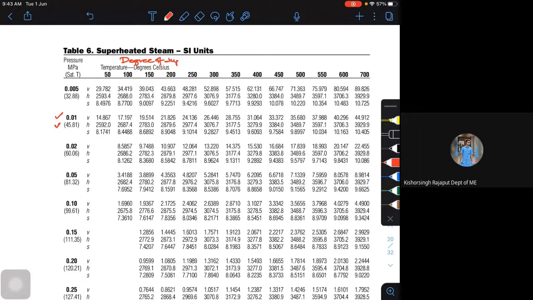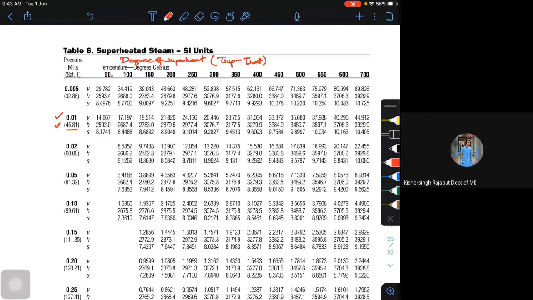Degree of superheat. What is it actually? It is T sup minus T saturation. If I say it's 50 degrees at any given point corresponding to 0.01 bar, this is 95.81 minus 45.81. So this is the degree of superheat. What you are getting is delta T. What I showed, no? T sup minus T sat. For every value of degree of superheat, from 50 degrees, it is actually a temperature corresponding to that.